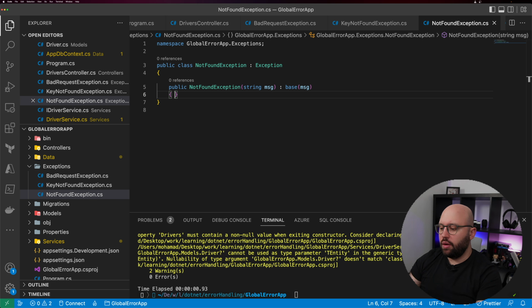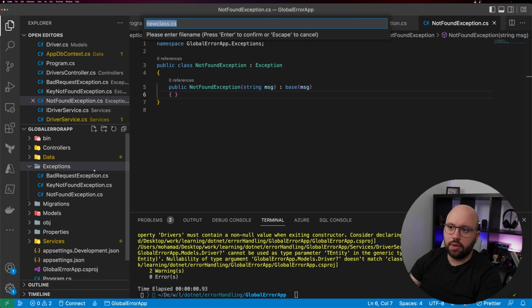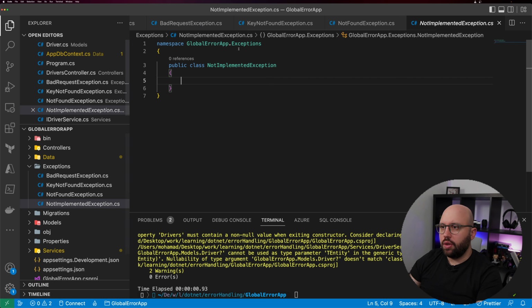Perfect. And now the next one is going to be not implemented exception. So new class, not implemented exception. Okay, that's correct.